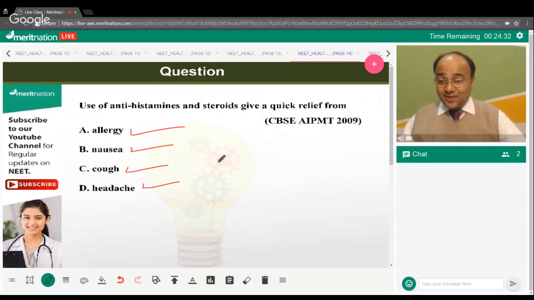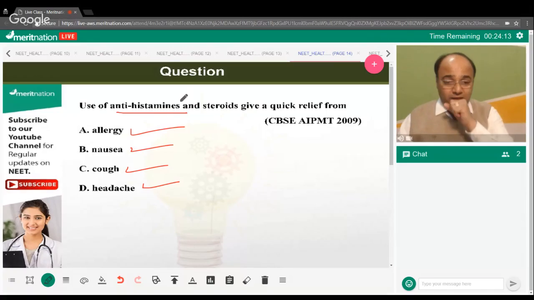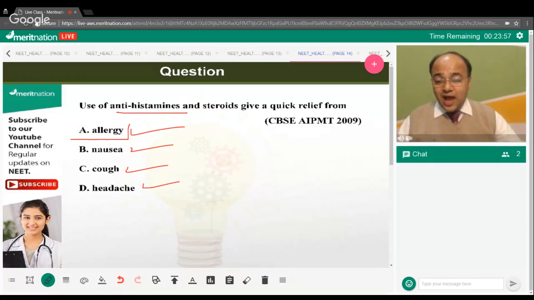And looks like everyone is telling me the right option. And the right answer is option A, antihistamines. Basically, those chemicals which counteract histamines, which are released by the mast cells, right? And antihistamines prevent allergy. The histamine released by the mast cells is a cause of allergy or hypersensitive immune response in technical terms, right? And in order to prevent it, we very often end up using antihistamines and steroids.